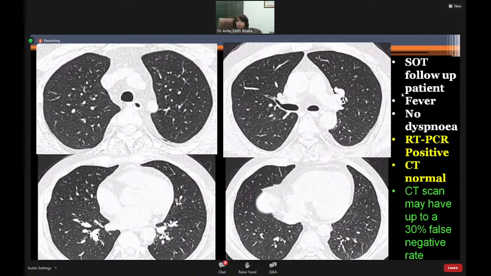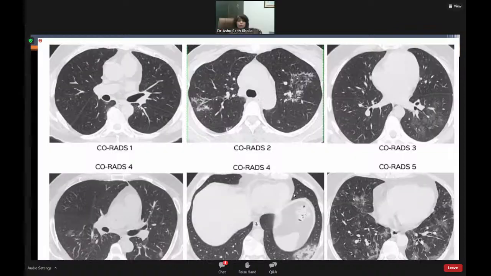Again, to reinforce, a normal CT scan does not exclude COVID-19 pneumonia, and the patient can have a COVID-19 infection. It can have, even in that way, up to a 30% false negative rate. And if you do it very early in the disease, and for instance, with the current variant wherein the symptoms are upper respiratory, the likelihood of it being normal and hence false negative further goes up.